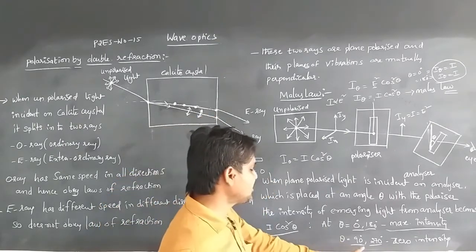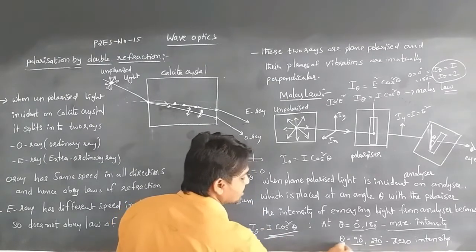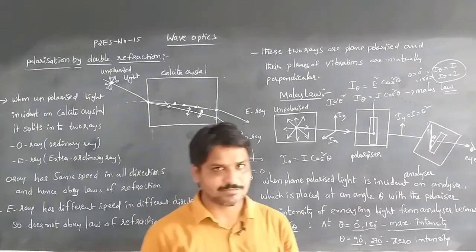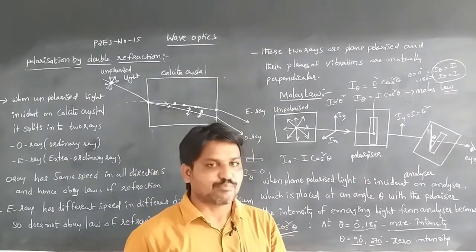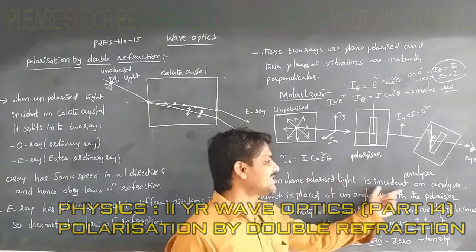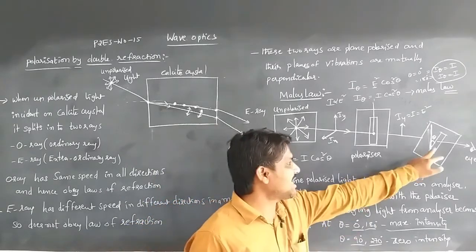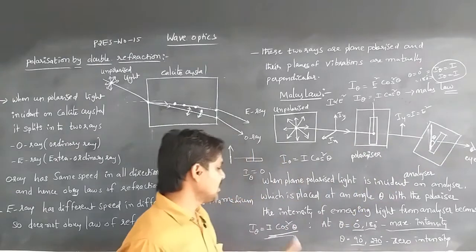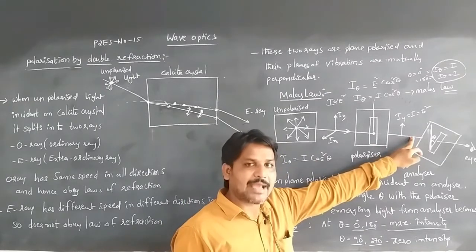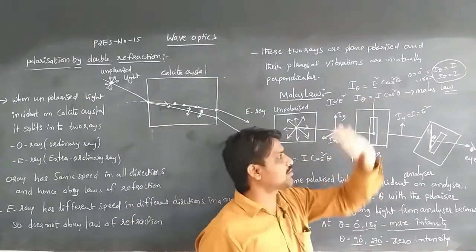According to the equation, I theta is equal to 0 because cos 90 is equal to 0, so at theta equal to 90 degrees and 270 degrees the intensity is zero. So Malus law states that when plane polarized light is incident on an analyzer placed at an angle theta with the polarizer, the intensity of the emerging light becomes I theta is equal to I cos square theta.